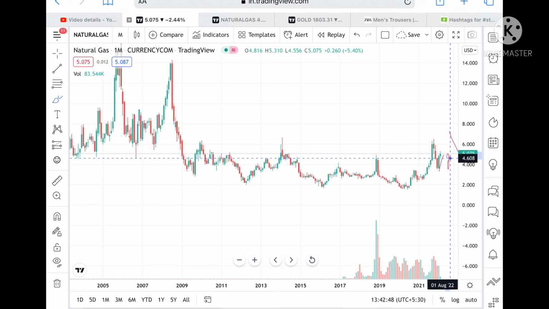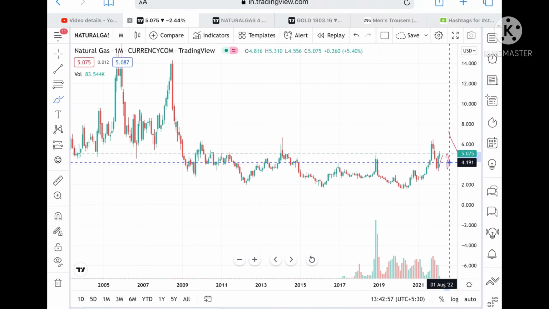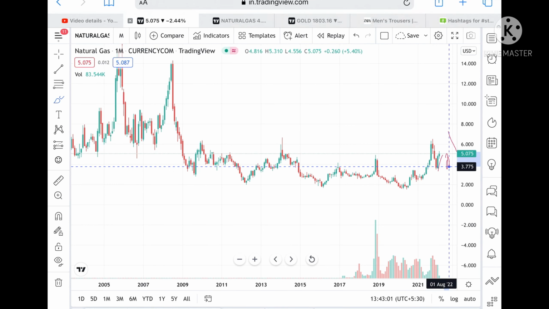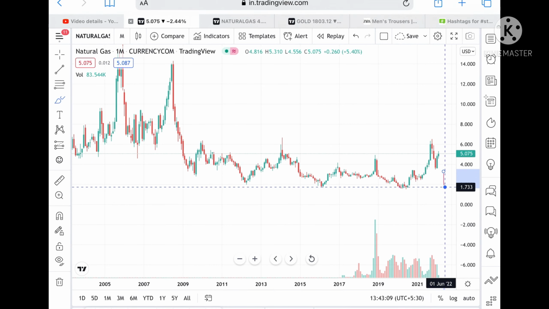we can see it can fall further to a level of 4. We can see a level of 4.233, and if it goes below this level, then we can see a level of 4.191. Suppose if the price goes below this level, then we can see a level of 3.775, and from there we can see it can go further low, to a level of 1.